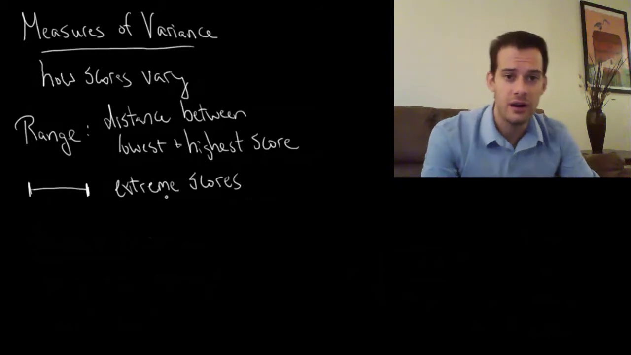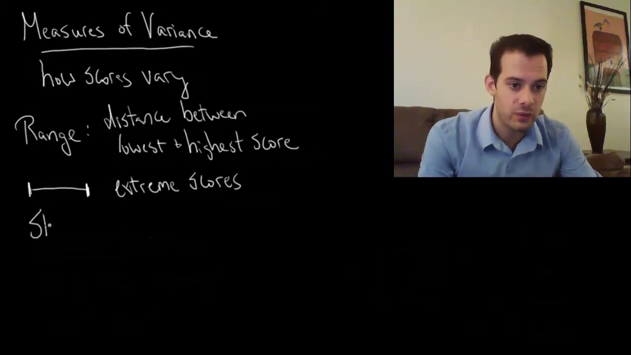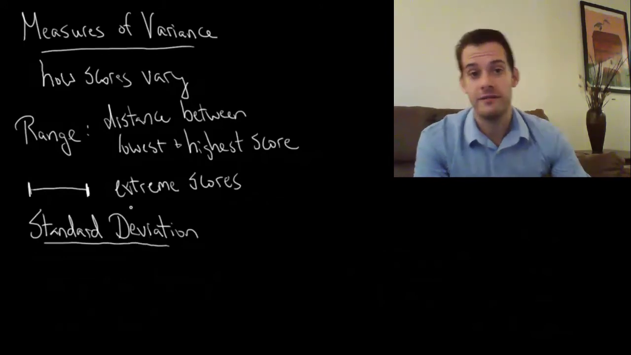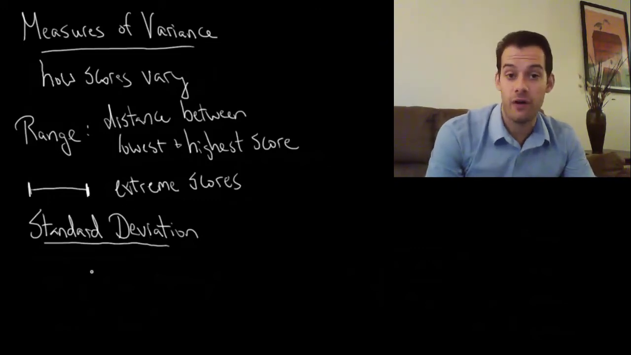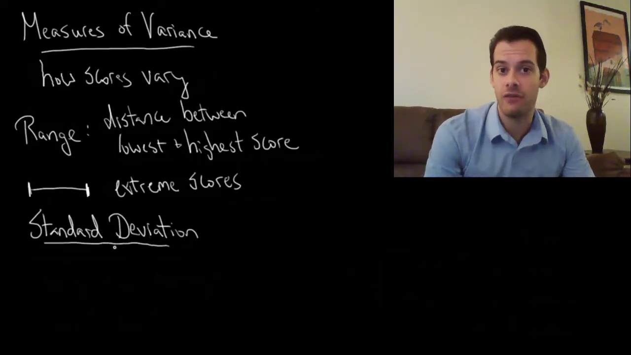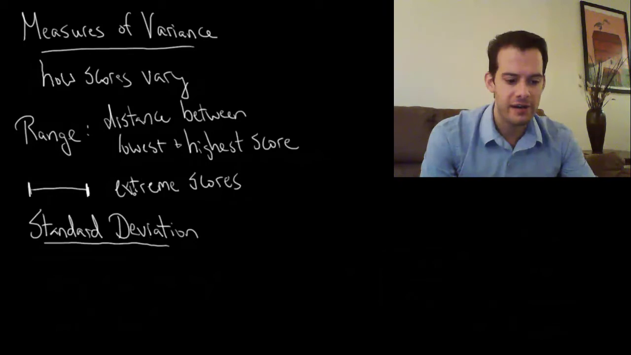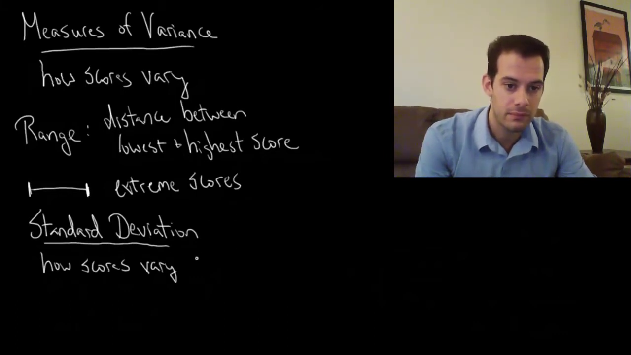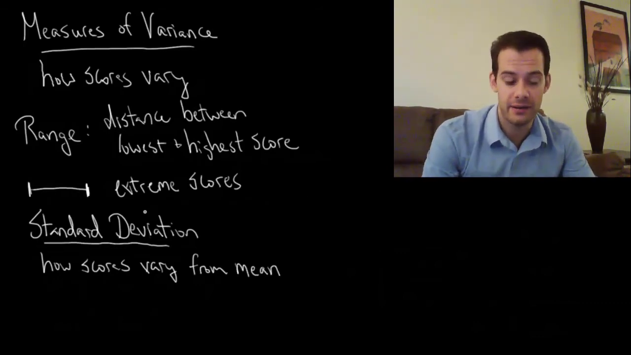And so to answer that question, we need to look to another measure of variance, and this one is the standard deviation. And what the standard deviation tells us is how much each score varies from the average. So it involves taking each individual score and saying how far away from the average was this score. And then it takes the average of all of those distances. So the standard deviation tells us how scores vary from the mean. So it's the average of all of the distances from the mean.